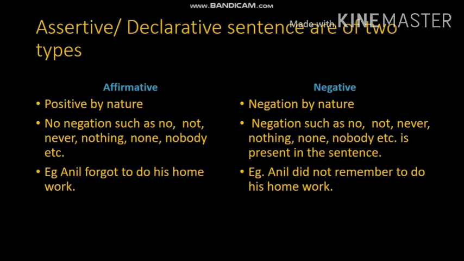In types of sentences, we have studied that there are four types of sentences. One is assertive or declarative, next one is interrogative, third one is imperative, and fourth one is exclamatory sentence. In assertive or declarative sentences, there are two types. One is affirmative and the other one is negative.